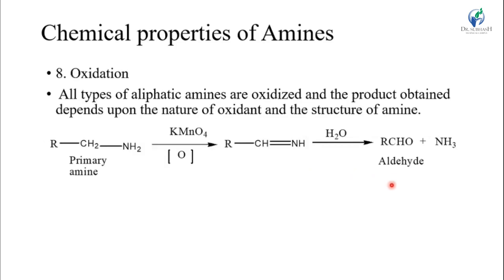Then eighth reaction is the oxidation reaction. All types of aliphatic amines are oxidized, and the product obtained depends upon the nature of the oxidant and the structure of the amines. First we take the primary amine in the presence of KMnO4, an oxidizing agent, making an intermediate, and further reaction with H2O makes an aldehyde, and one NH3 molecule is also removed.